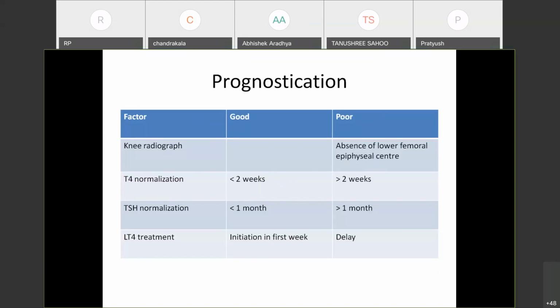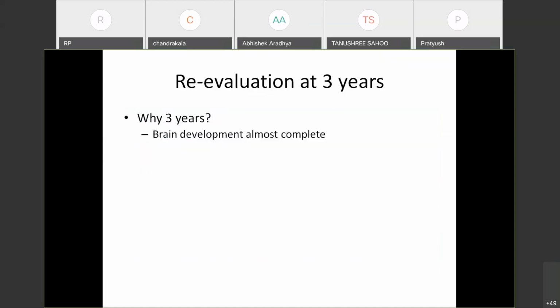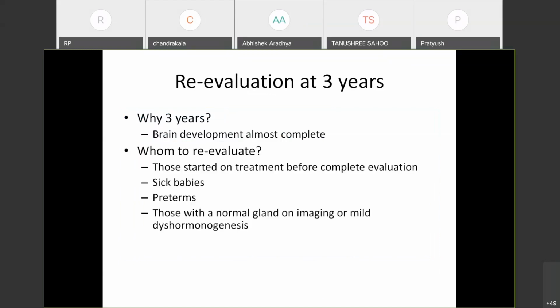So, coming to this 3-year re-evaluation, I will just tell a few points about this. Why we chose 3 years is because brain development is almost complete. There will not be any significant impact even if you stop. Whom should we re-evaluate? Should we re-evaluate all the babies? No. Those who already have proven permanent congenital hypothyroidism, supported by scintigraphy and ultrasound, there is no need to repeat.